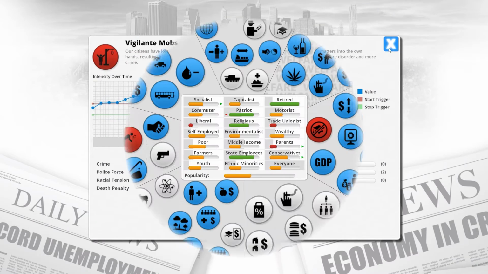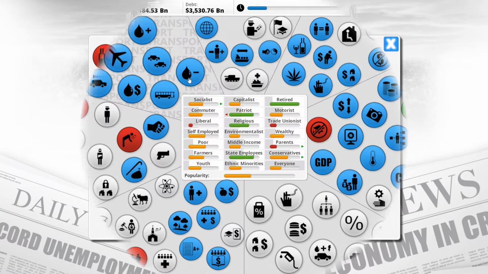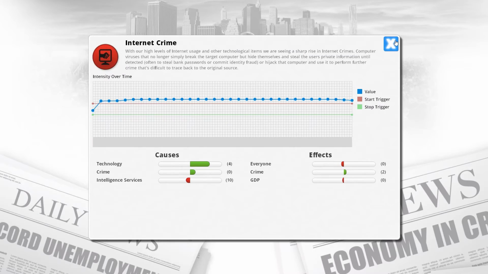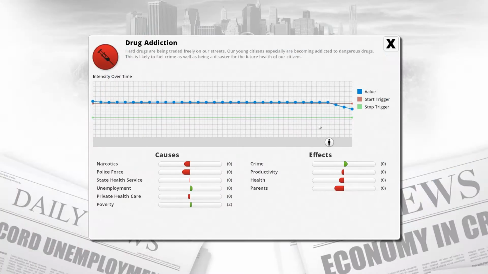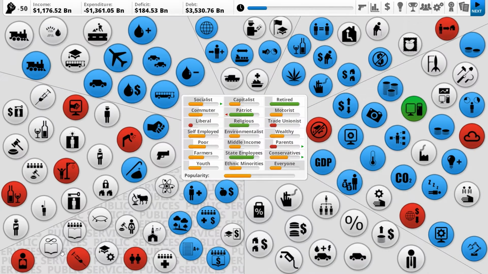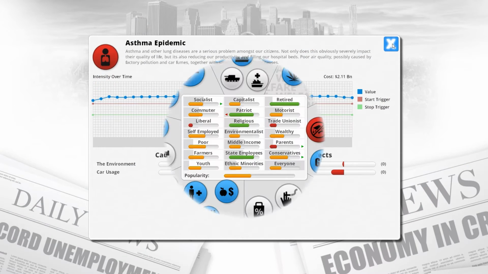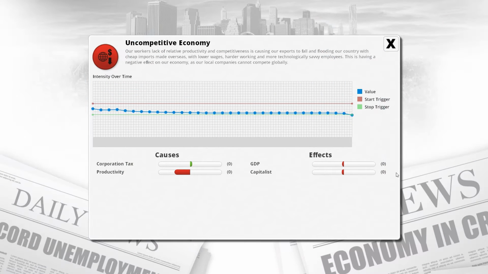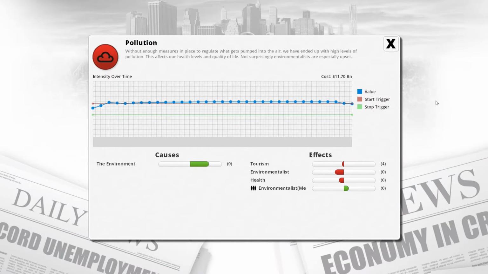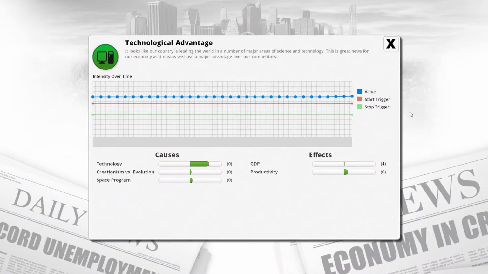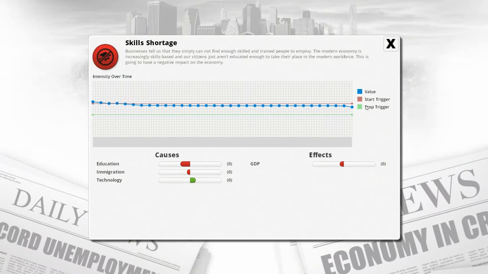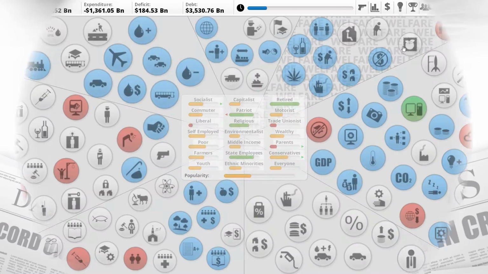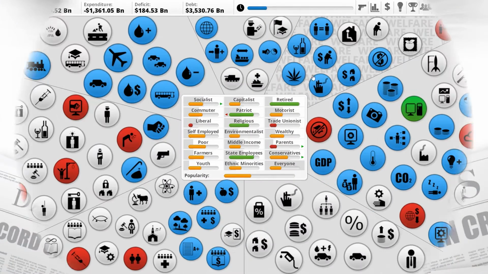Vigilante mobs, that'll end next tick. Alcohol abuse is still existing. Internet crime is dropping slightly. Okay. Obesity is dropping slightly. Narcotics is going straight down. Asthma is slightly dropping, not really going a lot. Uncompetitive economy is going to end next tick as well. Poverty is fixing. We still have our technological advantage. It's actually getting further into a technological advantage. Our skill shortage is starting to disappear. Okay. Homelessness is increasing though.